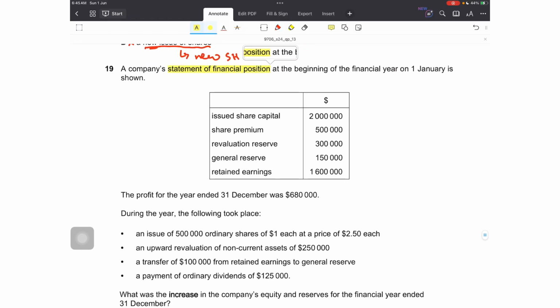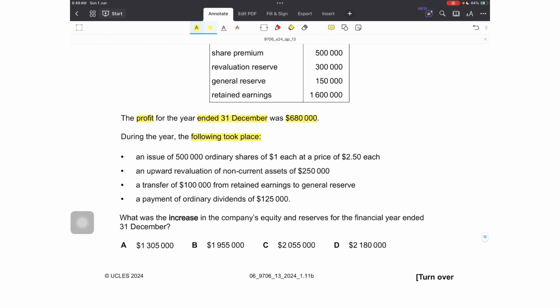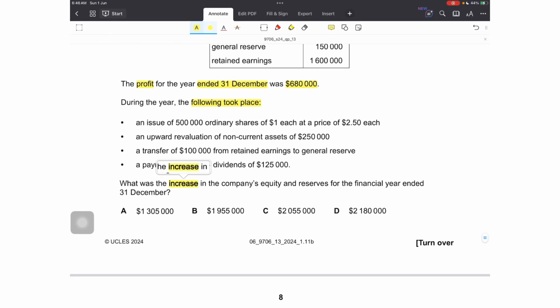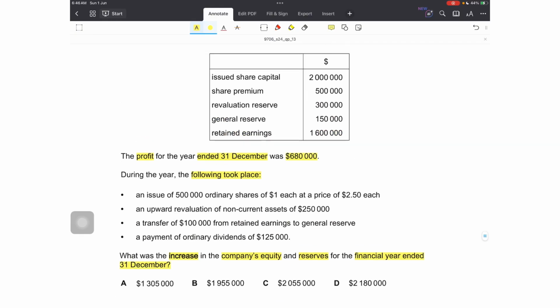Number 19. A company's statement of financial position at the beginning of the financial year on 1st January is shown. We have share capital, share premium, revaluation, general reserve and retained earnings. So all reserves are there. The profit for the year ended 31st December was 680,000. During the year the following took place. Let's see the question first. What was the increase in the company's equity and reserves for the financial year?